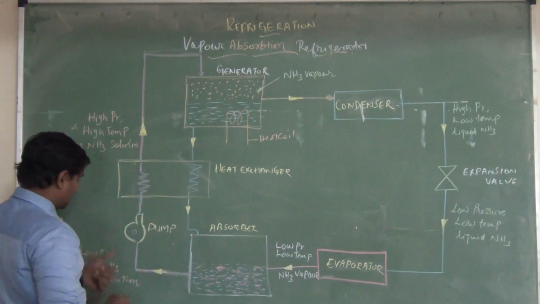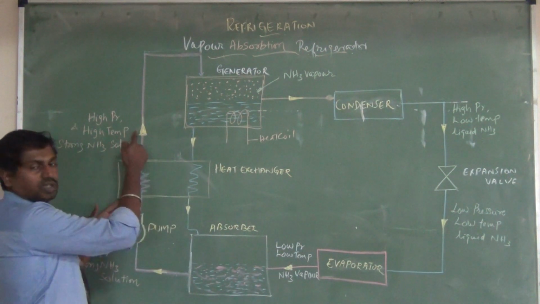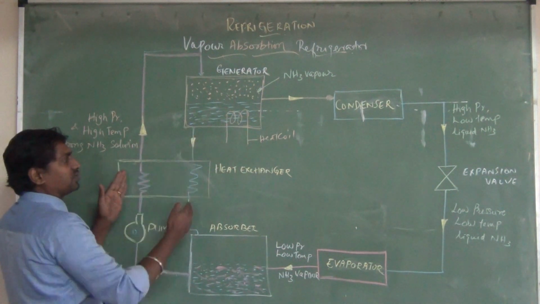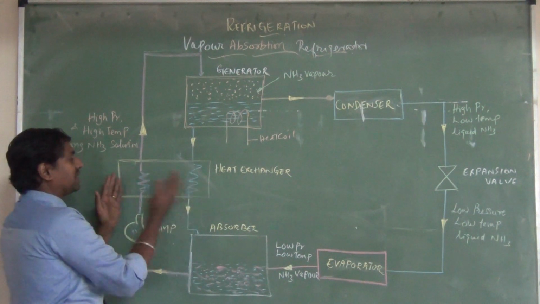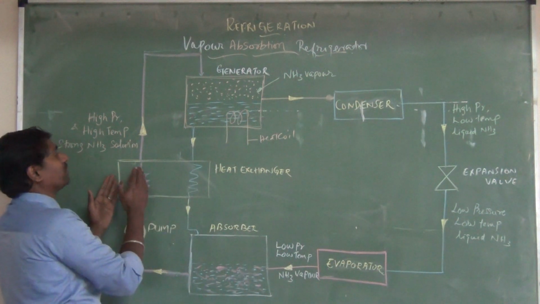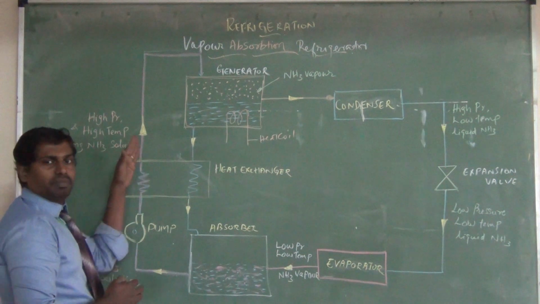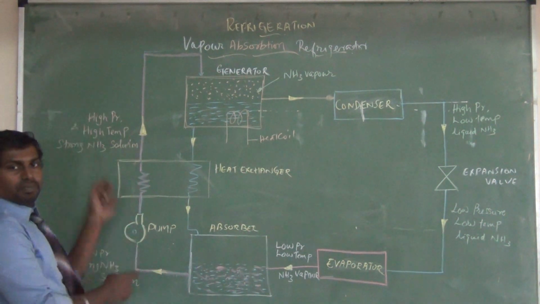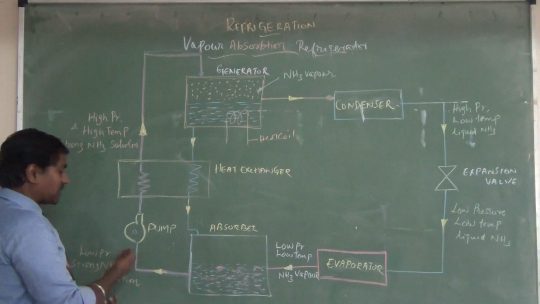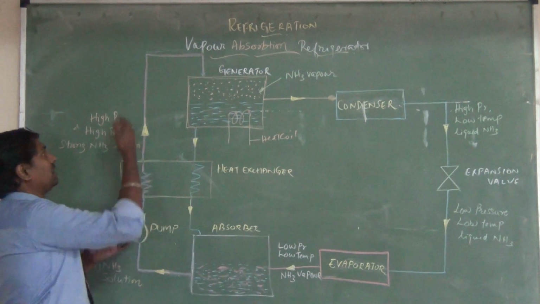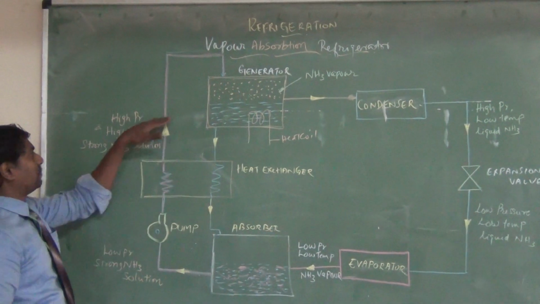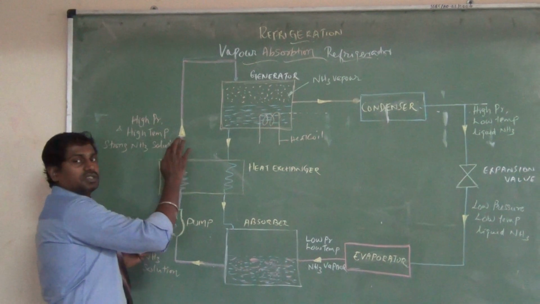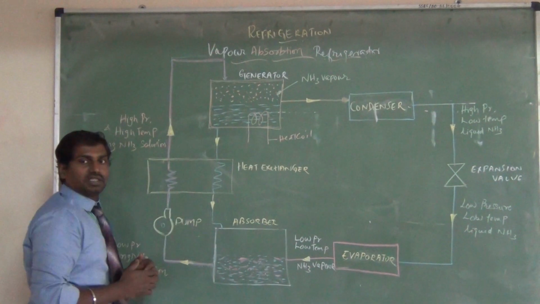When the NH3 solution passes through the heat exchanger, it gets heat from this weak ammonia solution, which is already hot. So the heat is transferred, and the NH3 solution becomes a little warmed up. Since a pump is used, it goes from low pressure to high pressure and from low temperature to high temperature, and this NH3 solution comes to the generator.